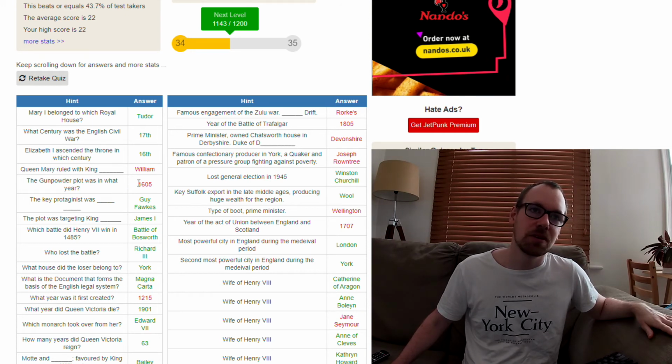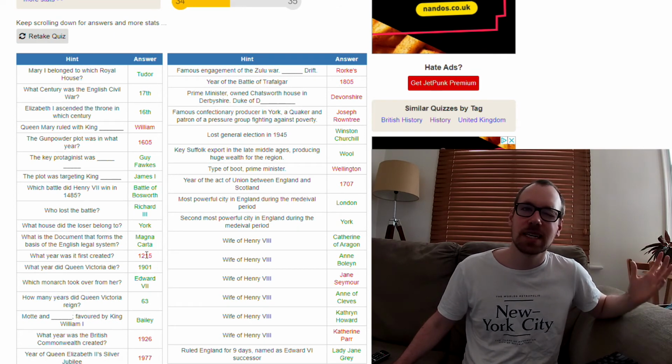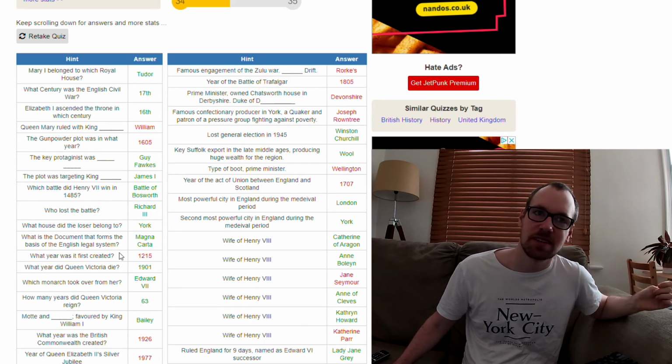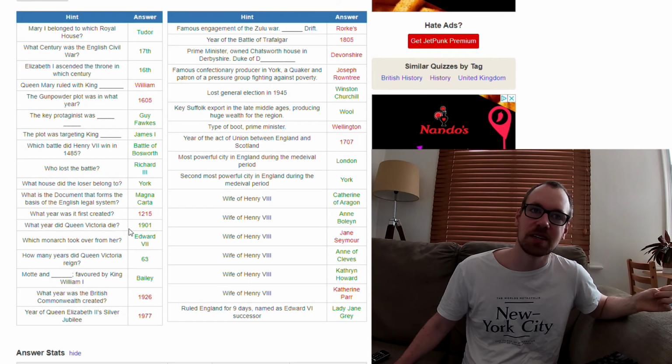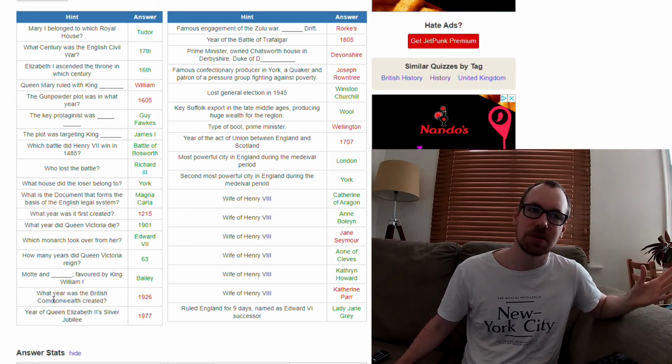The gunpowder plot, 1605. Okay, 1215. I said the 1200s, right? For the Magna Carta. The British Commonwealth. Oh no, I was thinking of something else with the Commonwealth.